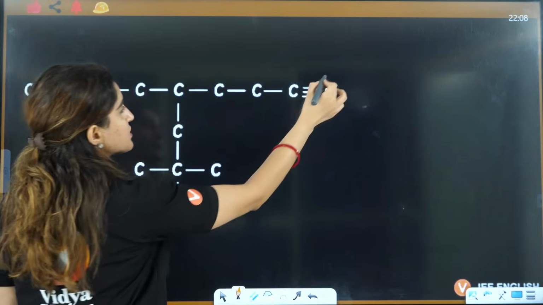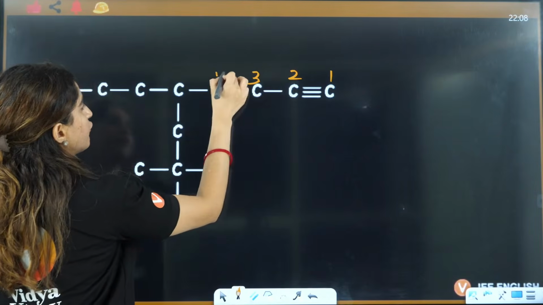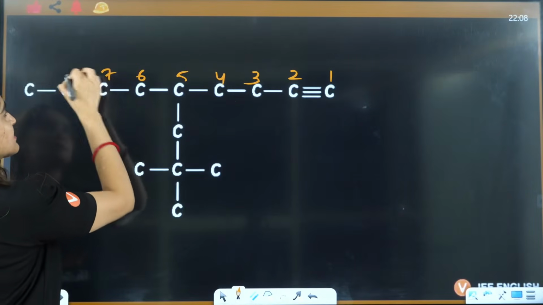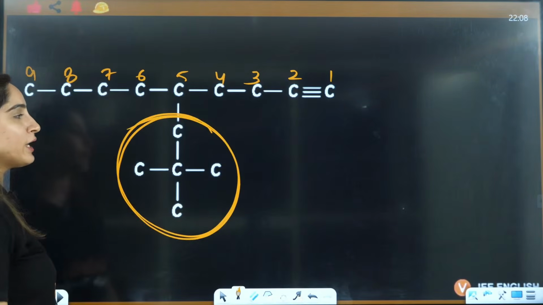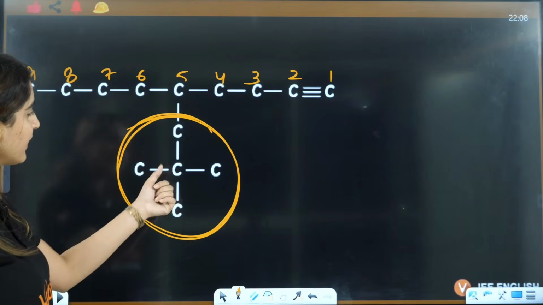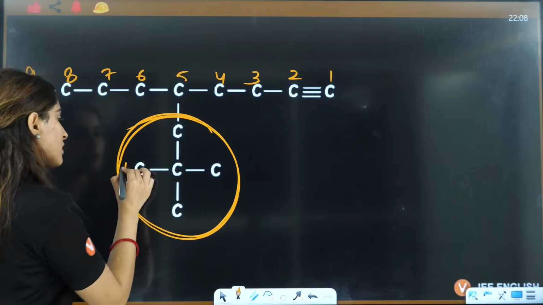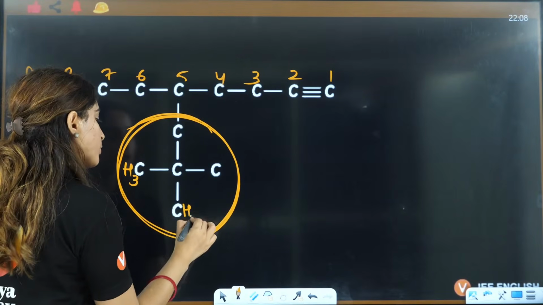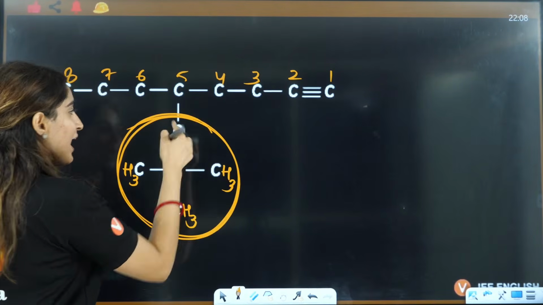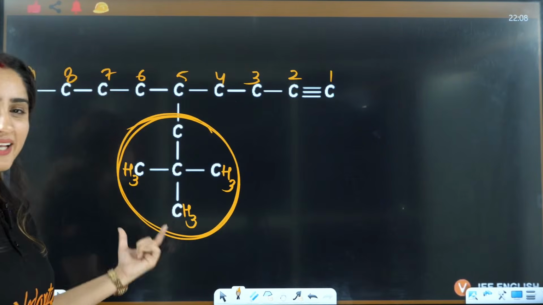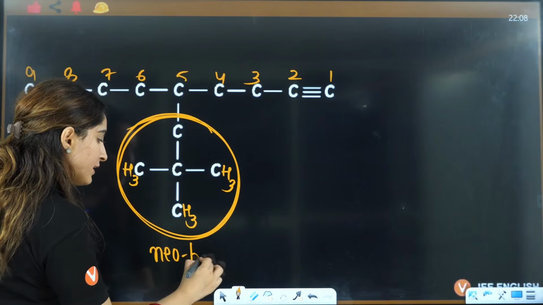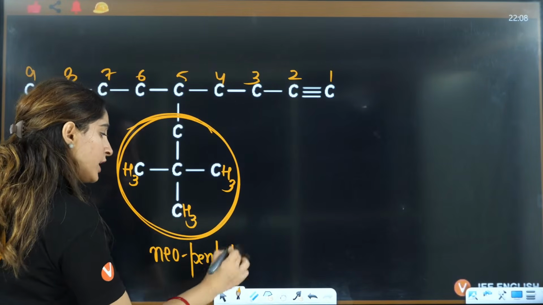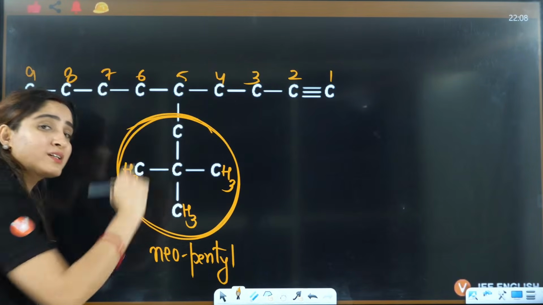Next is this one. This is 1, 2, 3, 4, 5, 6, 7, 8, 9. Now if you see this, can you tell me what you can name this? Isn't it 3 methyl groups, and you have 1 carbon? Can I say it is neopentyl? Yes, it is neopentyl, because you can include the 4th carbon as well.